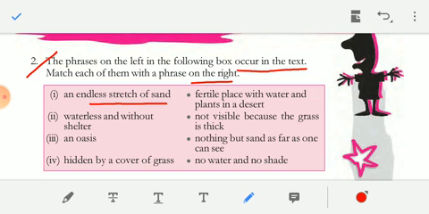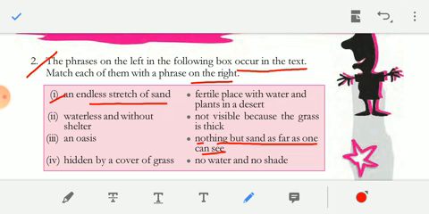The answer would be nothing but sand as far as one can see. Here the meaning is the same. The first one says an endless stretch of sand, means wherever we are seeing, only sand is seen. The answer says the same thing, nothing but sand is seen as far as one can see. As far as we can see, we can see only sand. Okay, answer one is this one.